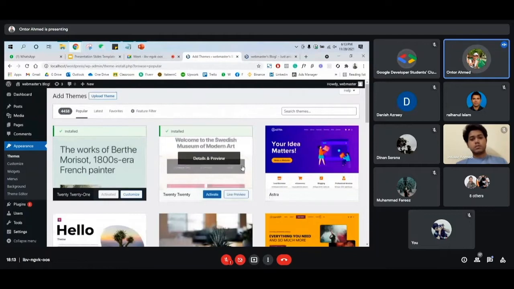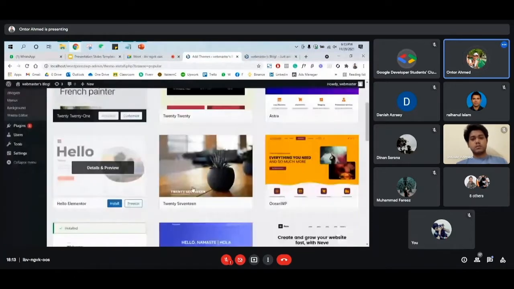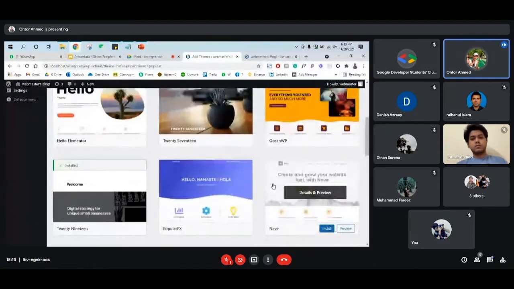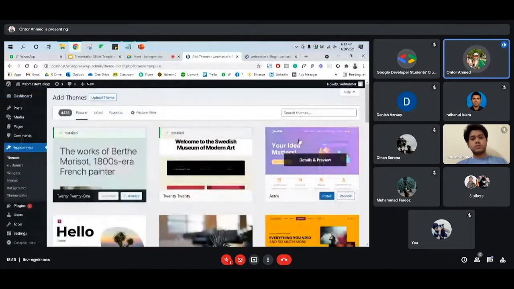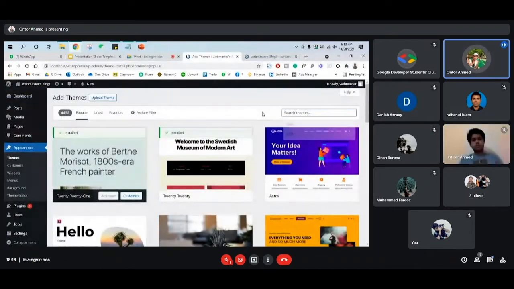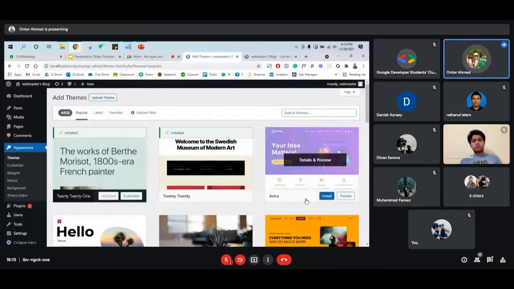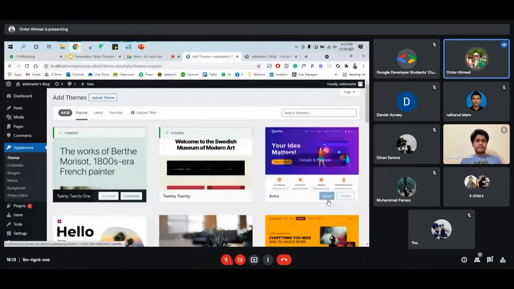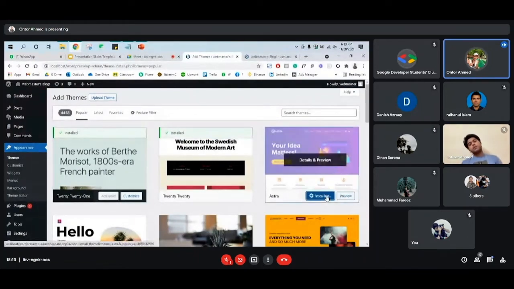You can see all the themes already appear here, so you can choose any of the themes, or you can search for your particular theme and then install it. For now, as an example, we'll go with Astra. Just click on the Astra theme to install it, and then it will be installed to your WordPress dashboard.